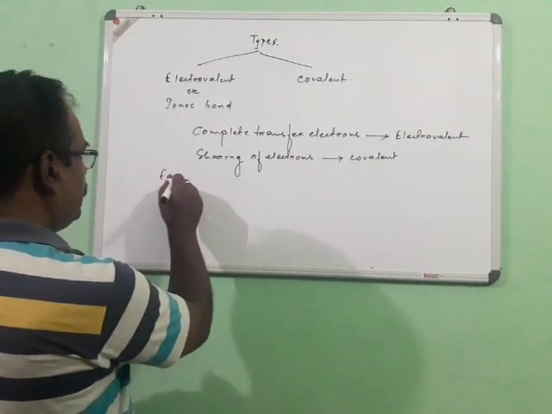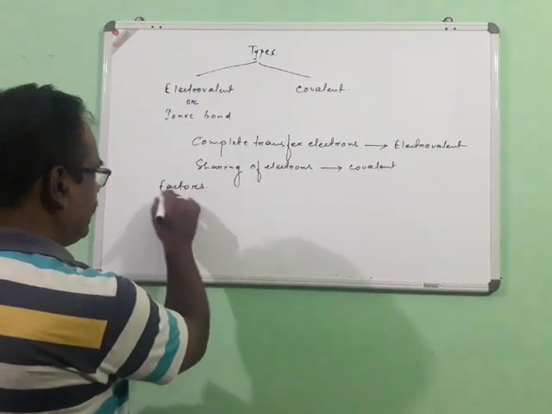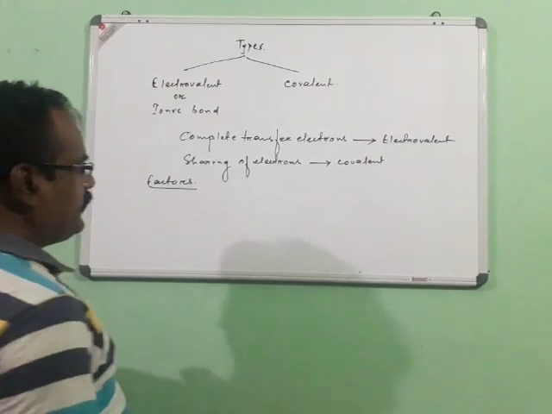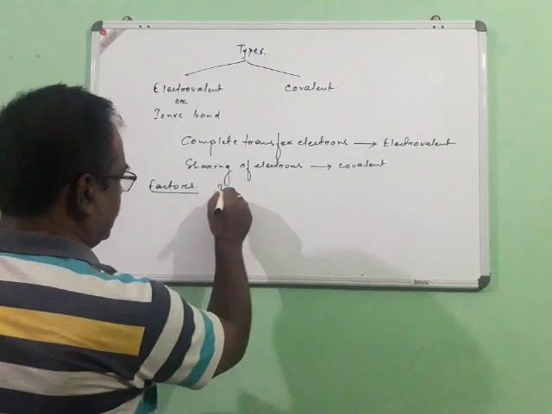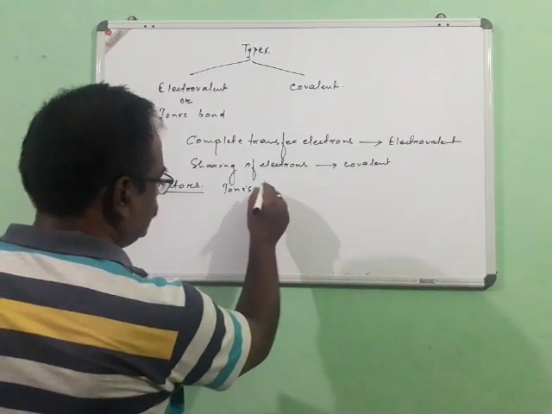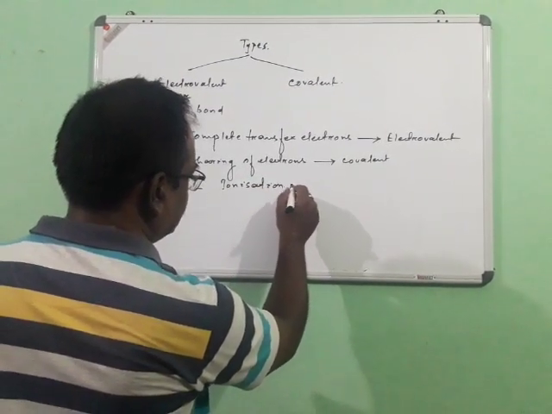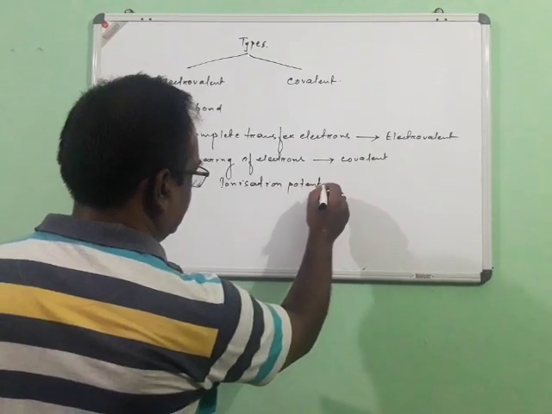Now in such cases, we will find out what the factors are which favor this type of bond. You might have known from periodic classification the factors, such as ionization potential. As you know, ionization potential is the sort of energy which is required.